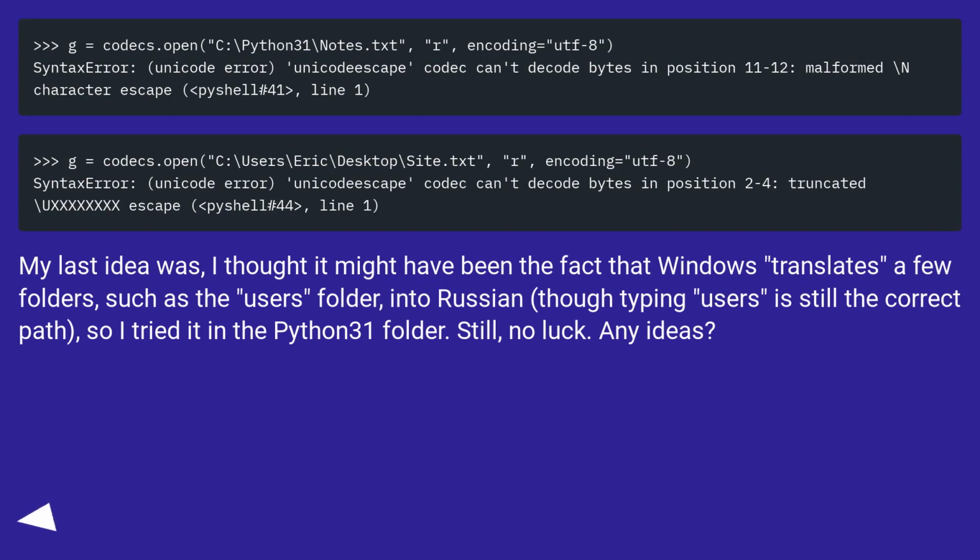My last idea was, I thought it might have been the fact that Windows translates a few folders, such as the users folder, into Russian, though typing users is still the correct path, so I tried it in the Python 31 folder. Still, no luck. Any ideas?